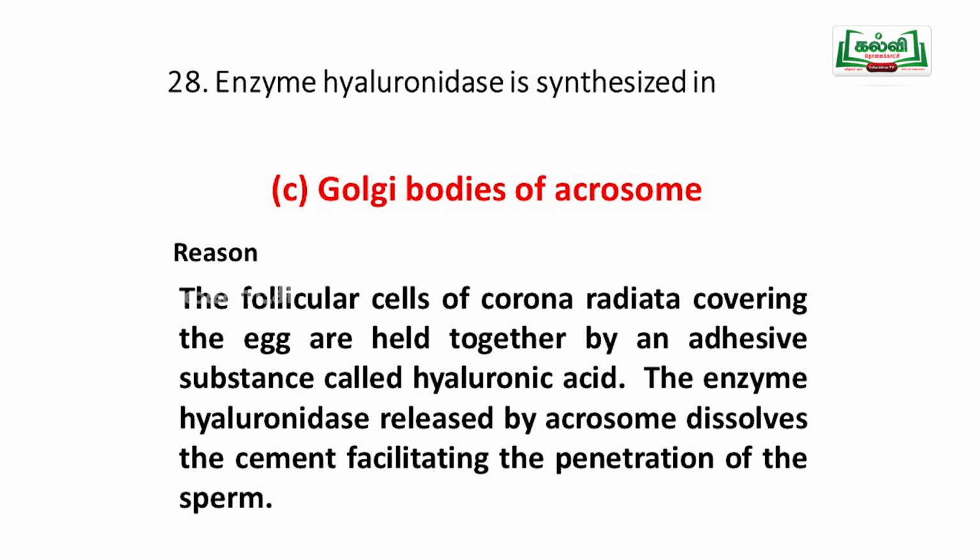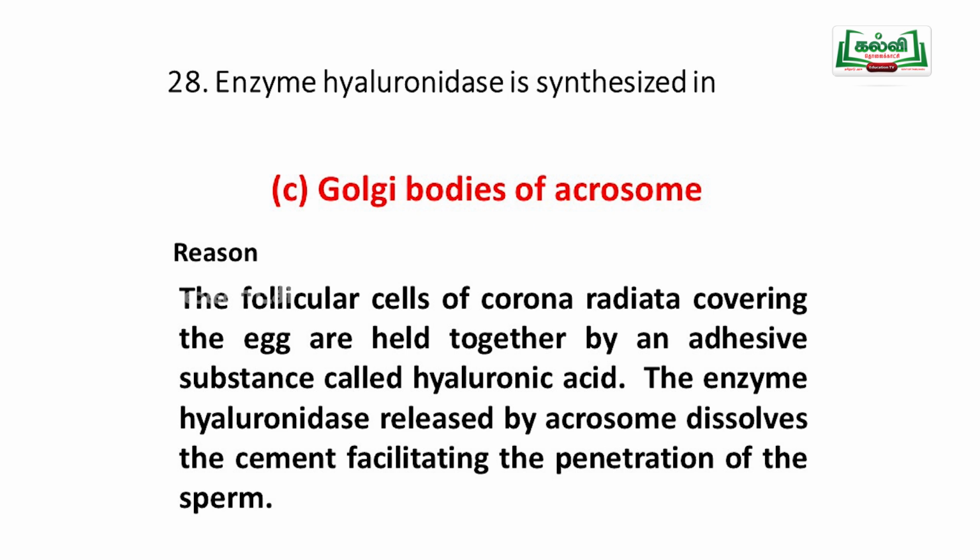So the enzyme released by the acrosome dissolves the cement, facilitating the penetration of the sperm. So automatically it will come out and penetrate the egg. So, the Golgi bodies of the acrosome are involved in that.